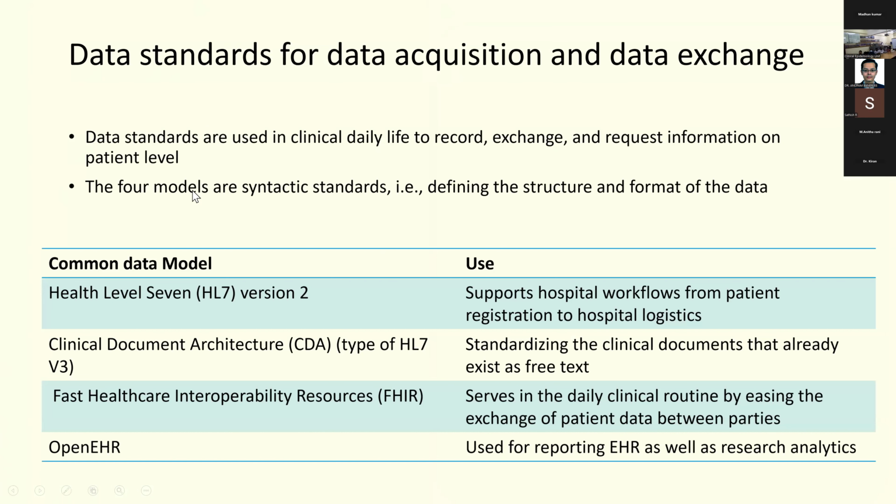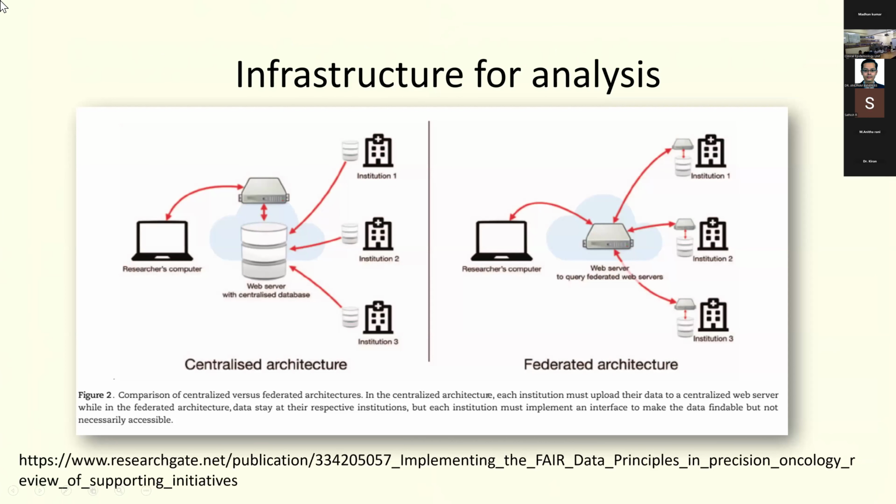Now you also have common data models for data acquisition as well as exchange of data. So here you have 4 models. These are syntactic models. That means they define the structure and format of the data. Very important to know is Health Level 7 version 2. This is what most of the hospitals use. Right from when the patient comes for registration, the entire logistics is captured by this data model. And we also have something called Fast Healthcare Interoperability Resources. So this is about structuring data.